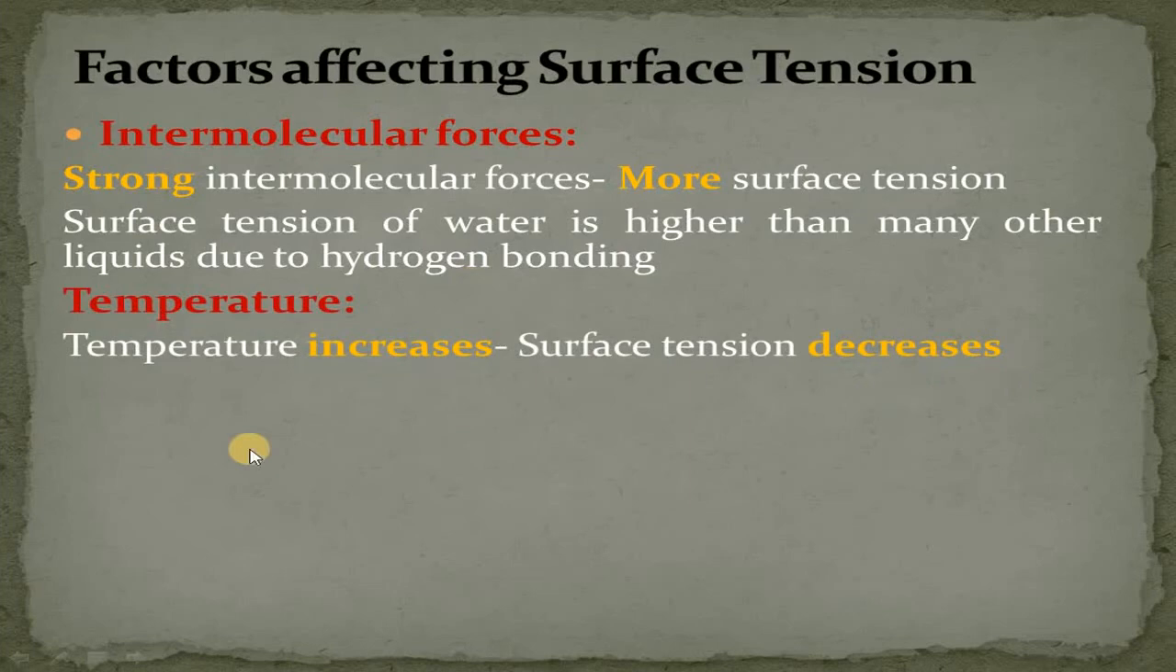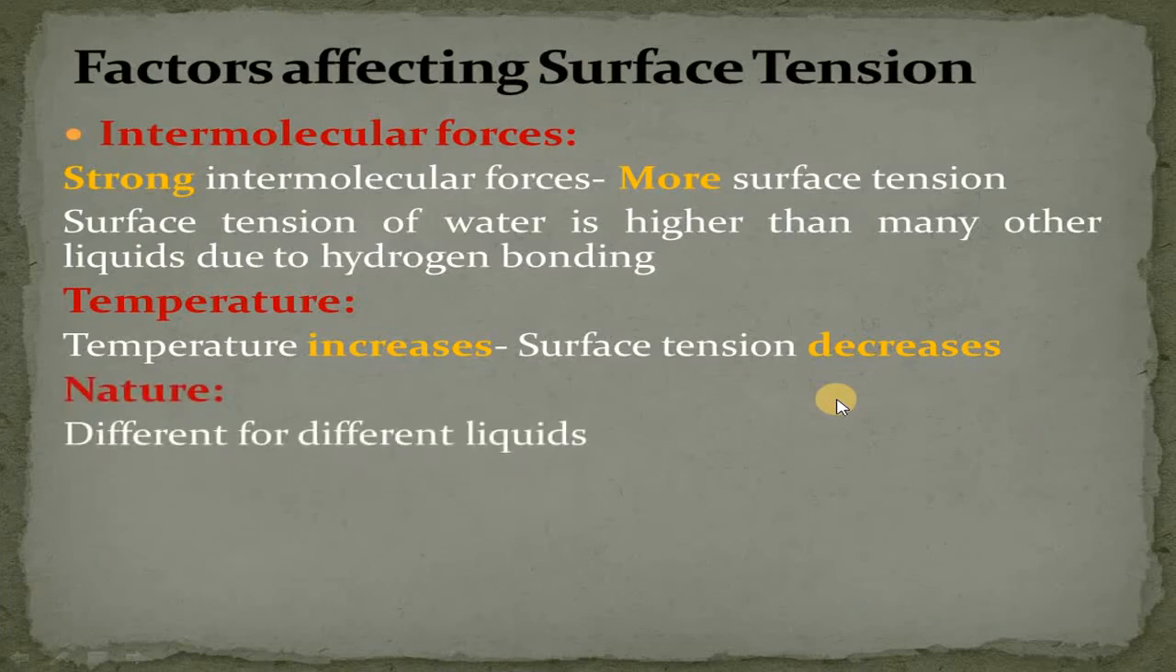Temperature effect. If we increase the temperature, surface tension decreases. Why does surface tension decrease with the increase in temperature? If we increase temperature, molecules move faster, they gain kinetic energy, which in turn decreases the intermolecular forces, and a decrease in intermolecular forces means that the surface tension decreases. Third, we have nature. The surface tension will be different for different liquids. It depends upon the nature of the intermolecular forces present in that particular liquid.